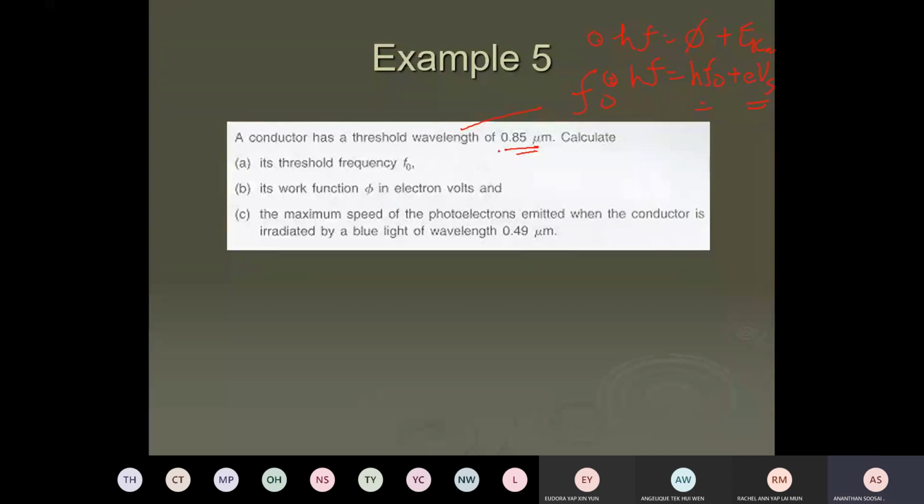So the threshold wavelength. This is not the threshold wavelength. The threshold wavelength is this. Calculate the threshold frequency. So F0 equals v over lambda, but in this case c over lambda naught, because c is the speed of light. So speed of light divided by the wavelength, 0.85 micrometer in meters. You should be able to get your threshold frequency.